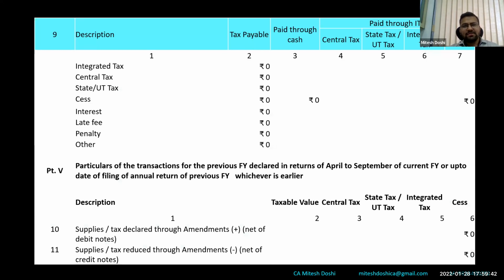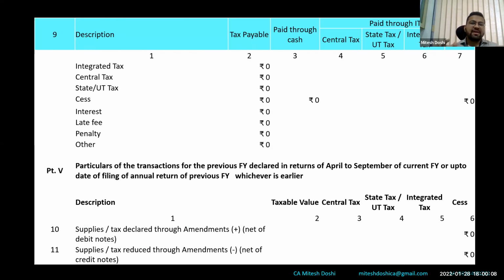Table 9 is the most important, because ultimately whatever liability we have disclosed in table 4, whether populated or not, has to be punched in here in tax payable manually. Thereafter, the liability I have declared in GSTR 9 would be compared with what I have paid through cash or through ITC over the 3B filed for the financial year.